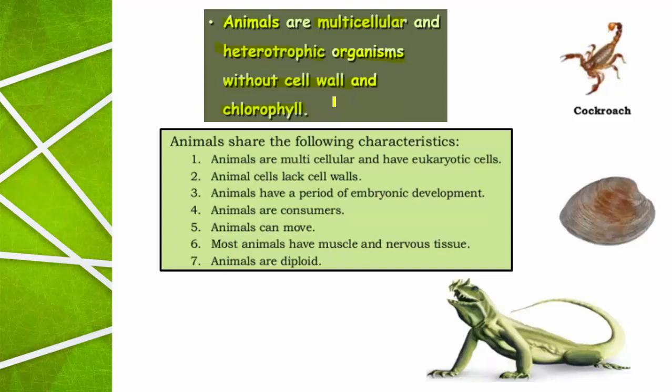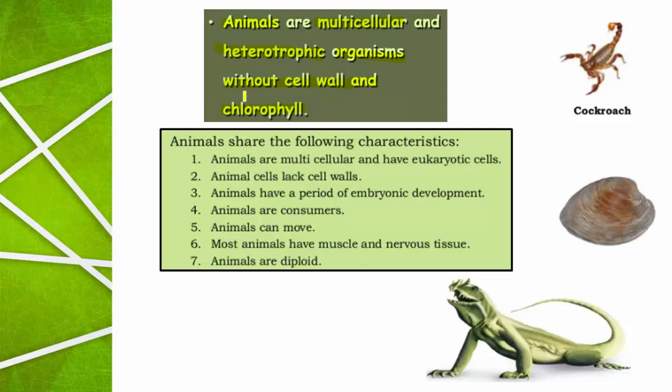That is why animals are heterotrophic. If chlorophyll is present, photosynthesis occurs, and with its help the organism can synthesize its own food material. But due to the absence of chlorophyll, animals are unable to synthesize their own food. Hence, animals are called heterotrophic organisms.